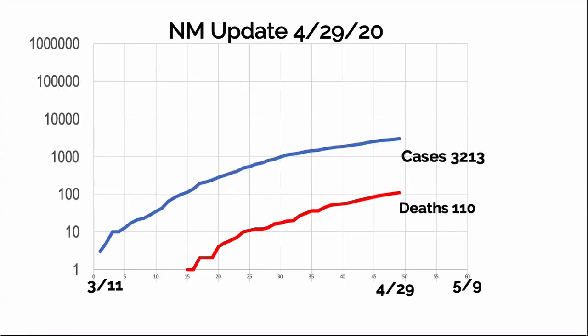This is a logarithmic scale. It goes 1, 10, 100. It lets us see changes both in very small numbers and very large numbers. We stand at 3,213 cases, 110 deaths.